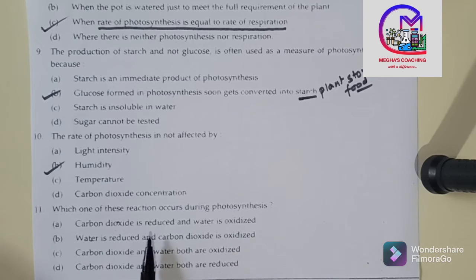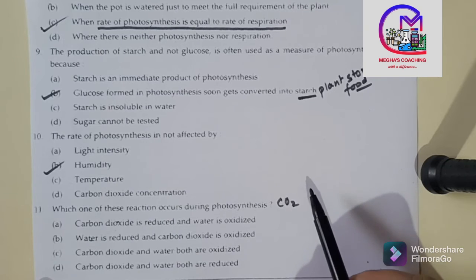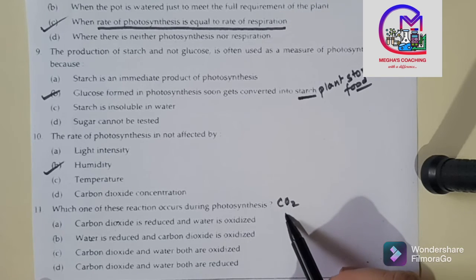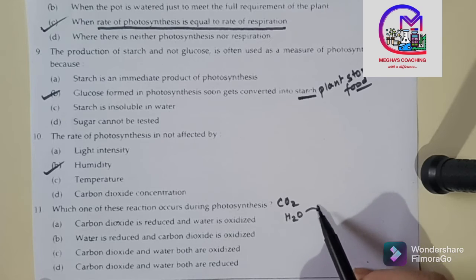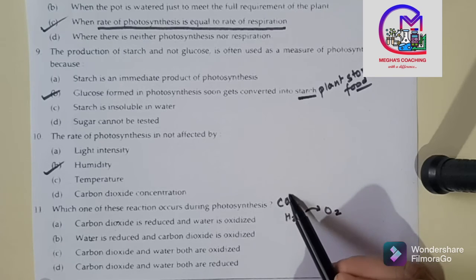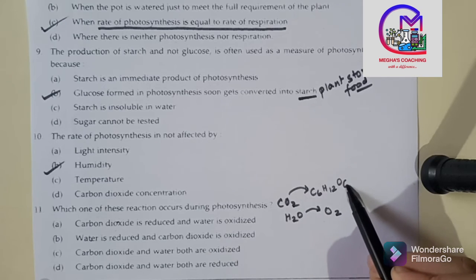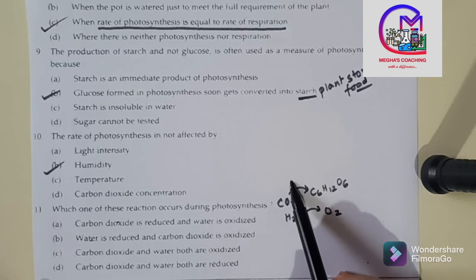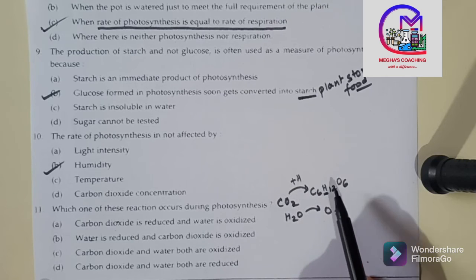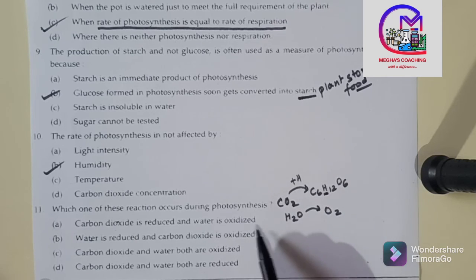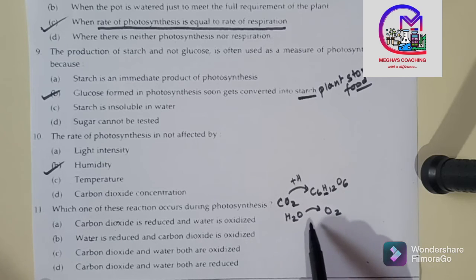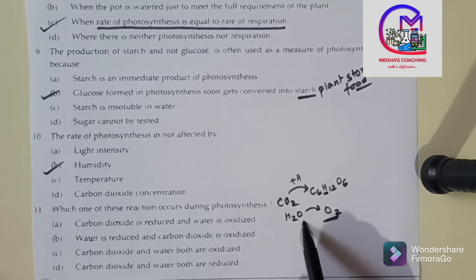Carbon dioxide is reduced and water is oxidized. Yes, carbon dioxide is reduced and water is oxidized to oxygen and carbon dioxide is reduced to glucose. See, reduction means addition of hydrogen. So here H is added, and water is oxidized to oxygen, means this is removal of hydrogen only. Okay, so option A is a correct option.